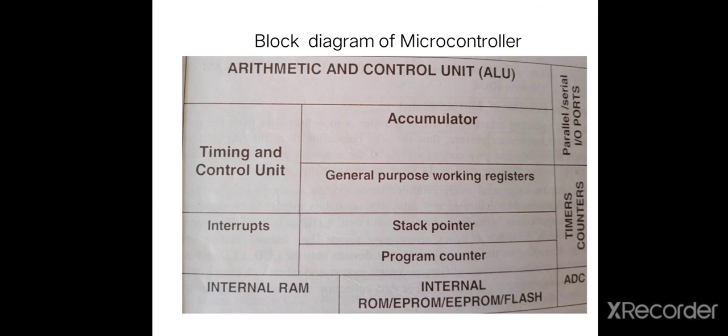Analog to digital converter block is used to convert the analog signal into digital signal. Then timer and counter block is used to generate the delay of system and to generate the counter, otherwise manage the counting. Then last block is parallel or serial input output block. This parallel serial input output port is used to interface with the external world, otherwise real world. This is the block diagram of basic microcontroller.